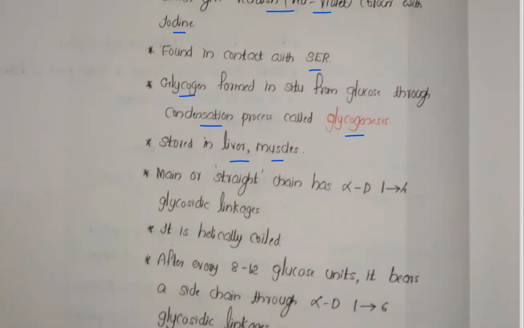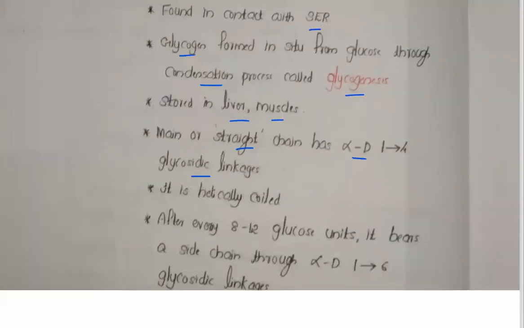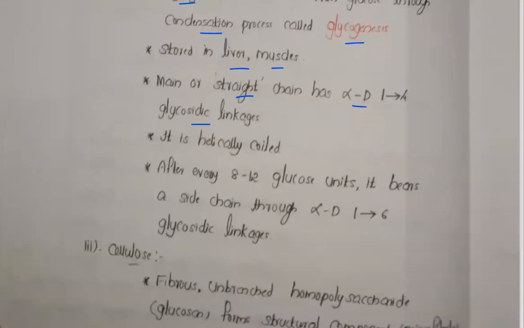So when the glucose level increases in our body, this glucose is converted to glycogen and stored inside the liver and muscles. Now, the straight chain has alpha D 1 to 4 glycosidic linkages. Now the next one is the helically coiled structure, and after that the remaining points you can learn for the reading. After 8 to 12 glucose units, there is a side chain of alpha D 1 to 6 glycosidic linkages; leave that point, you can learn it for the reading.